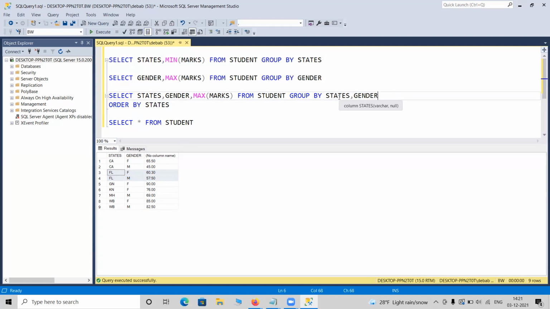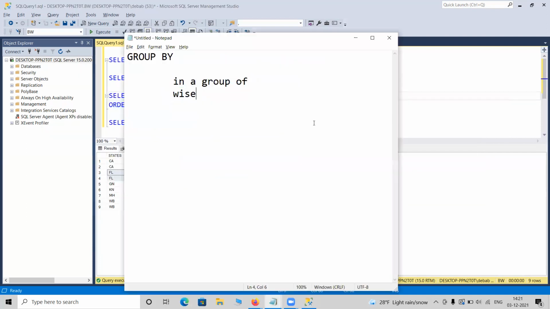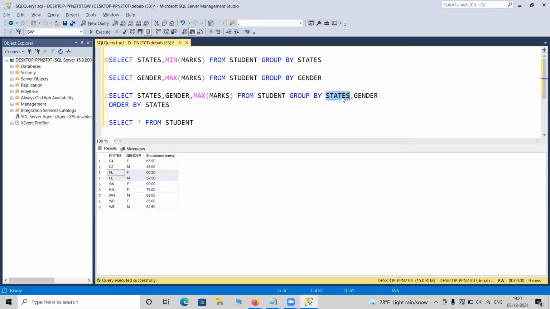Now, a few small things. First small thing is order is not important for group by. Order means the sequence, I will say. It is better termed as sequence. Sequence is not important for group by. What does it mean? I can write gender first and state second. So it will give me the same result. So it doesn't matter. It will give me the same result.